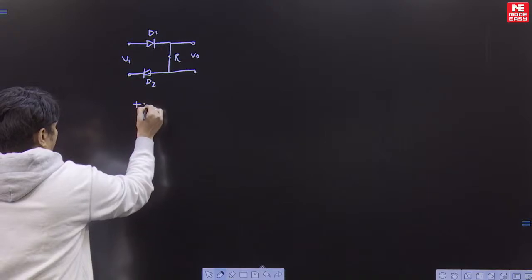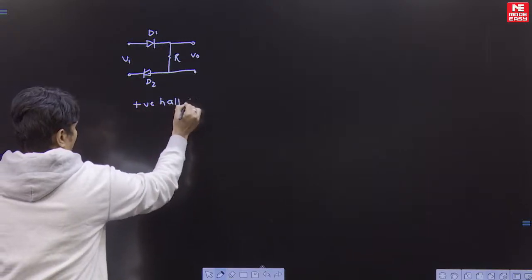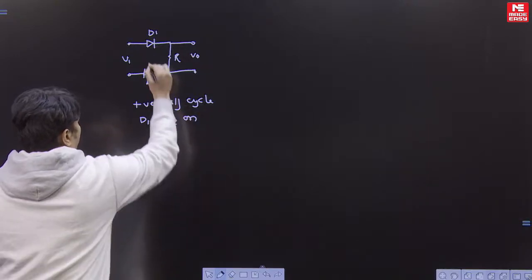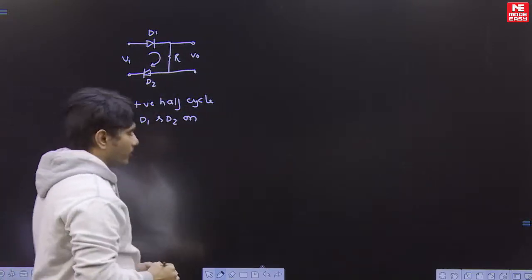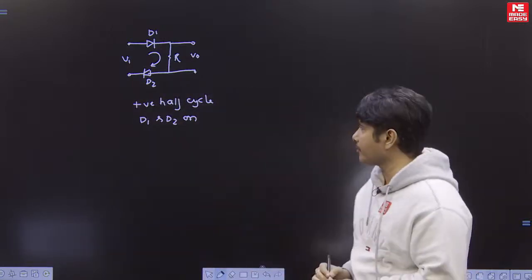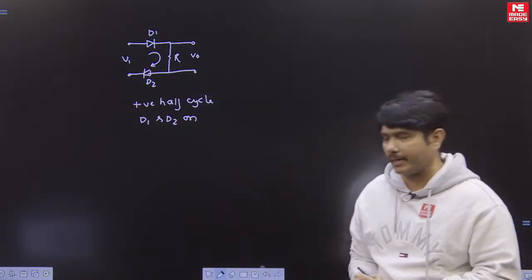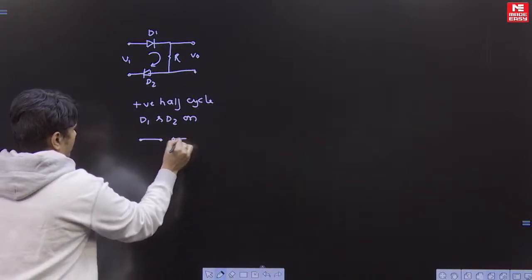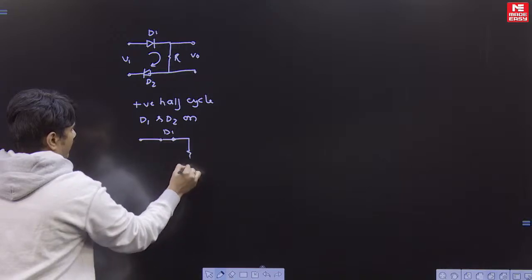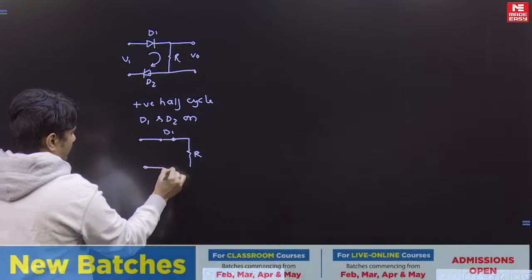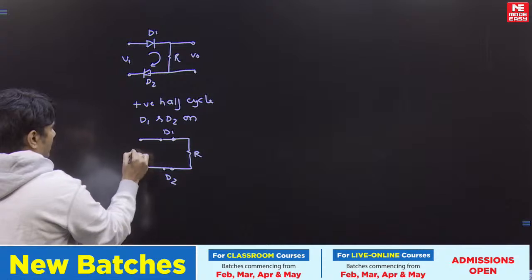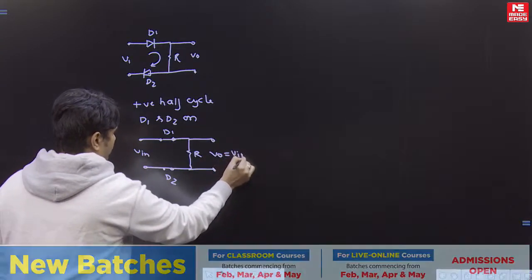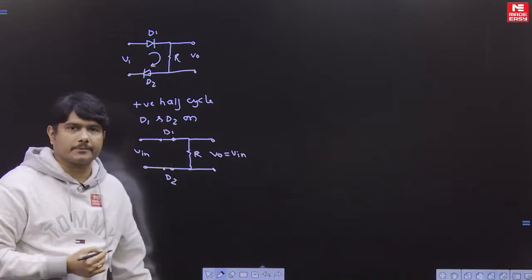So if I go for the positive half cycle, D1 and D2 both are on. I am taking ideal diodes, because they have given ideal diodes. If it is an ideal diode, D1 is a short circuit, we have a resistor here, and again a short circuit at D2. This is VIN, so we expect the output to be equal to the input. This is the positive half cycle response.